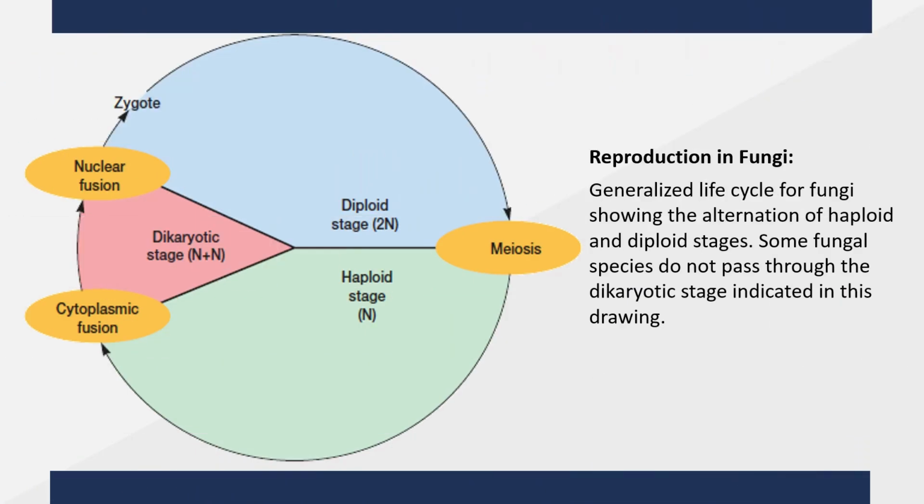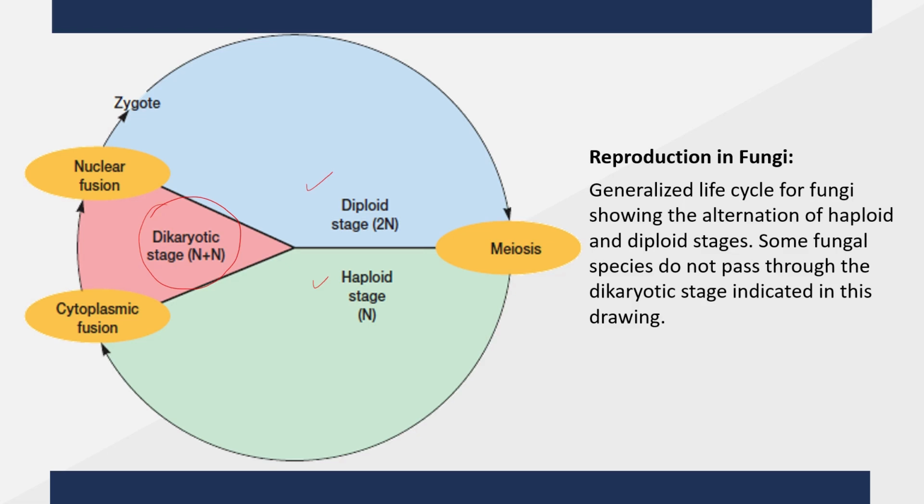This is a schematic representation of how reproduction in fungi takes place. As you can see here, there is alternation of generation, haploid and diploid stage, and there is a special kind of stage, the dikaryotic stage, in between in some fungi.